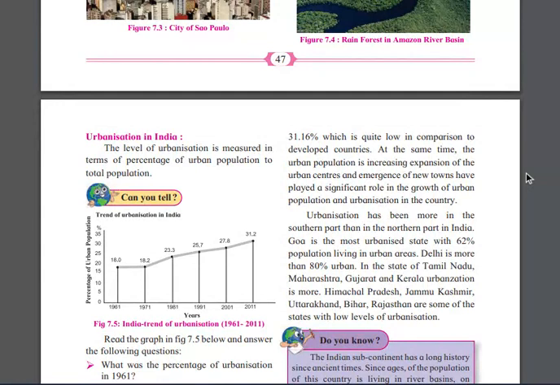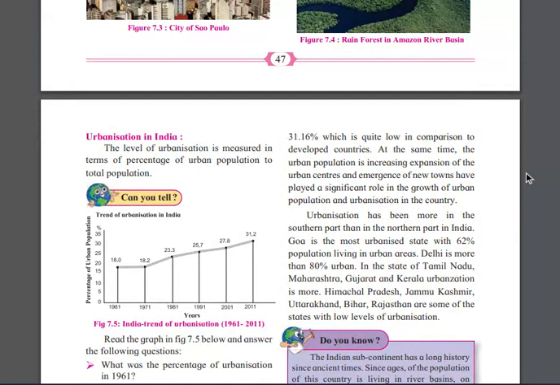Because he is getting the facility, the town, job, money, fame, movies, rickshaw, everything he is getting in Mumbai. That's why he has come now, right? Urbanization has been more in the southern part than in the northern part in India. If I talk about India, where the urban people are living more, the southern part is more, the northern part is very less.